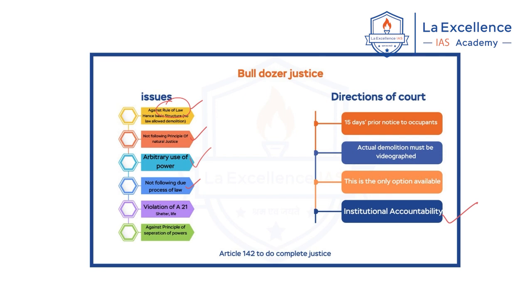And another issue the court highlighted was this process of demolition not following the due process of law. Now, what is meant by the due process of law? Due process of law means that even though there is an existence of law, that law should be reasonable, and while application, it should be rational. For example, though the encroachment is illegal, the application of law should be reasonable.